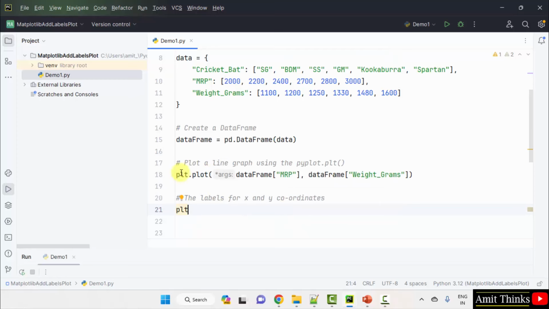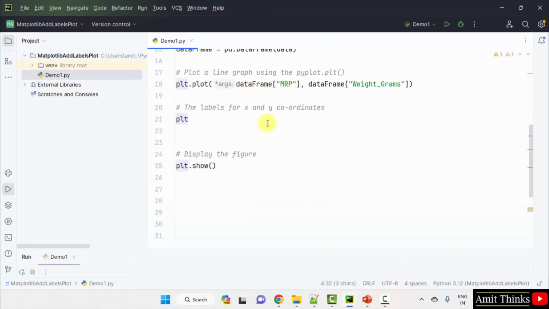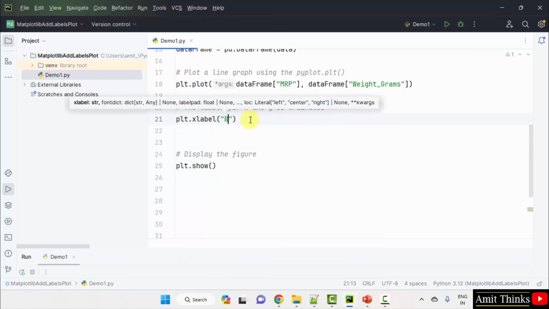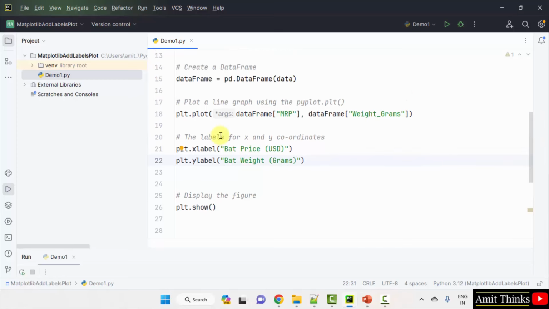Okay, plt, that means the alias for the submodule, plt.xlabel, and within this mention your label. That means it was the bat price in US dollars. So I've mentioned it. Now plt.ylabel for our Y axis, that was bat weight. So you can understand it from here. The first was X axis, then the next was Y axis. X was MRP price and Y was weight_grams, that means the bat weight. That's it, nothing else. Right click, run.